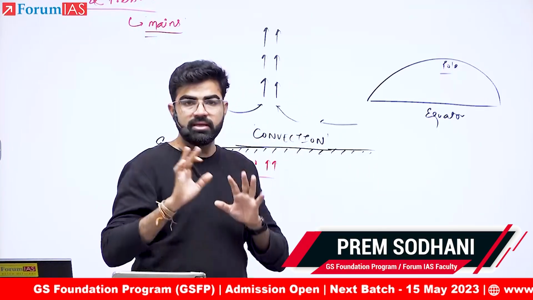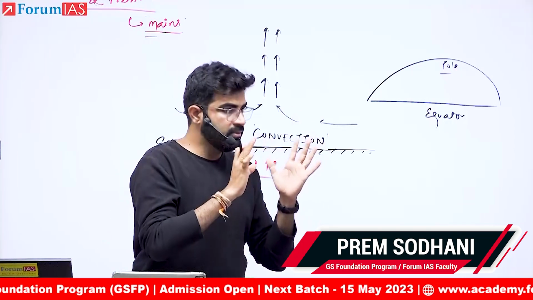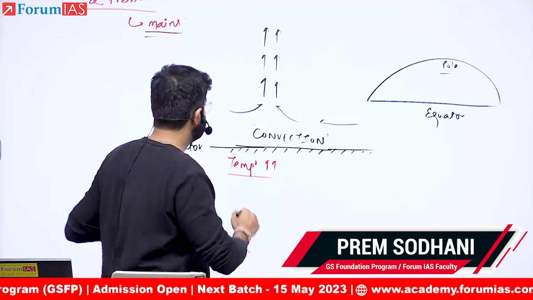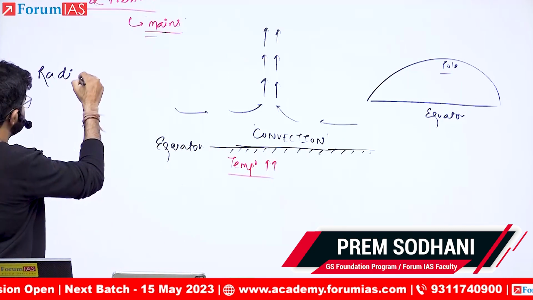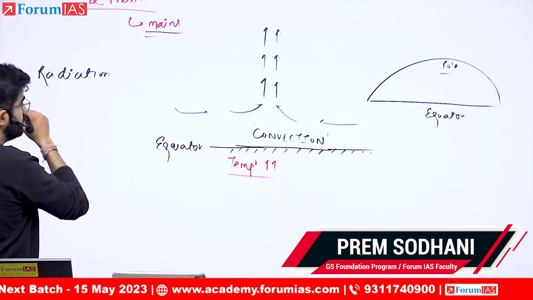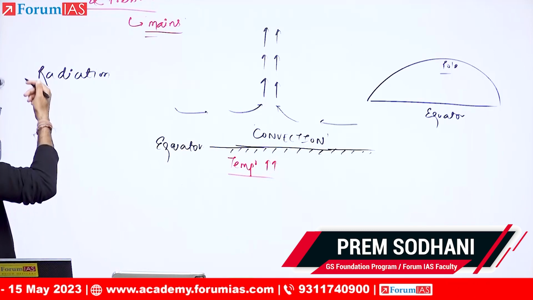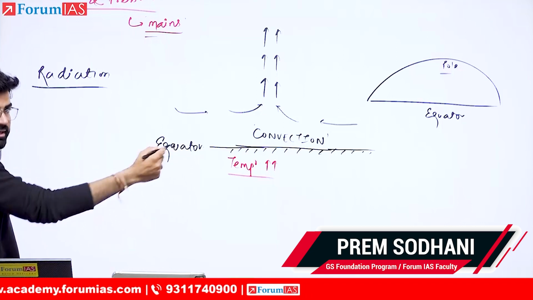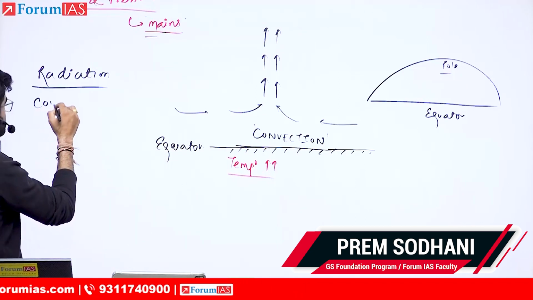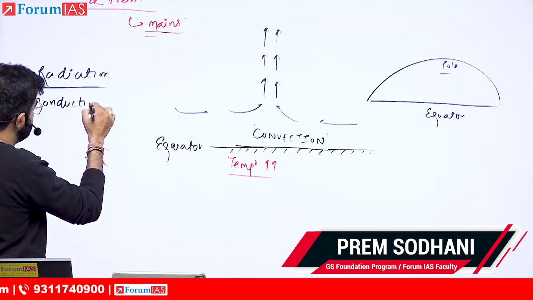The first thing is we have certain processes of energy transfer. One is radiation. What is radiation? Some indirect energy has been transferred, for example from sun to earth. That is radiation. The second is conduction.